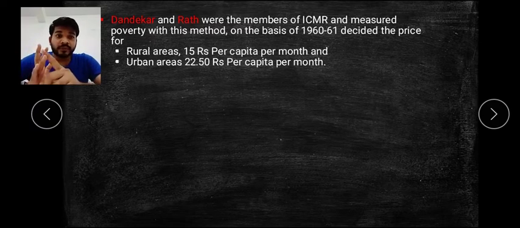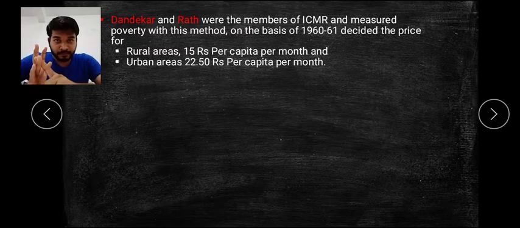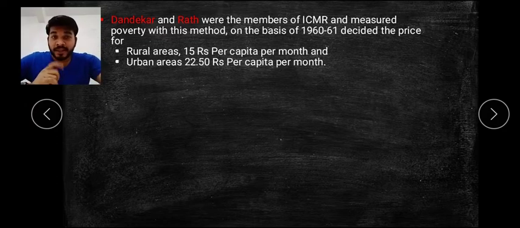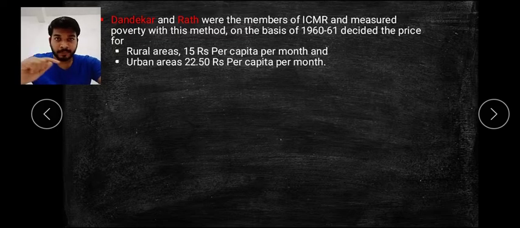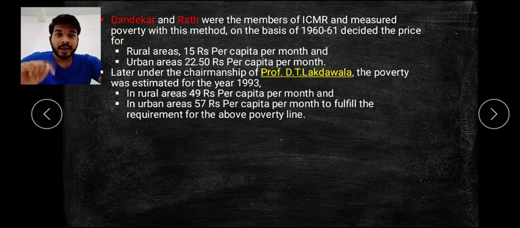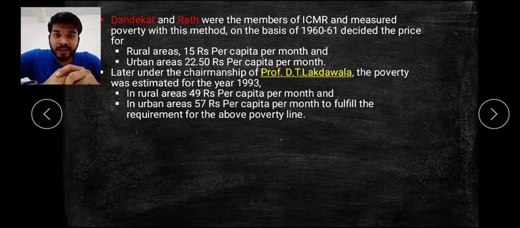Okay, then after that they calculated on a measurement basis, and it was 15 rupees per capita per month in rural areas and 22.50 per capita per month in urban areas, taking 1960-61 as the base year. Okay, in the previous slide, you find that 20 rupees was the poverty line set by the Planning Commission in 1969. This one is by the ICMR. Then comes what happened under the chairmanship.